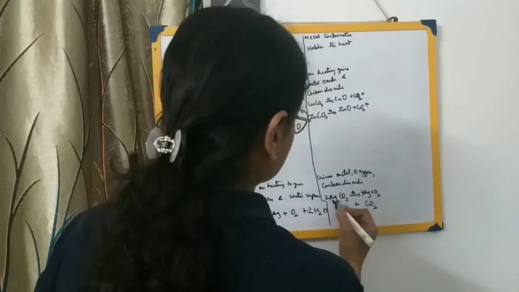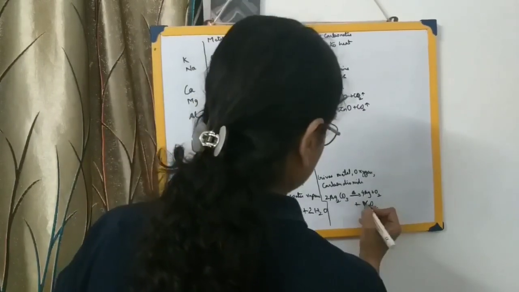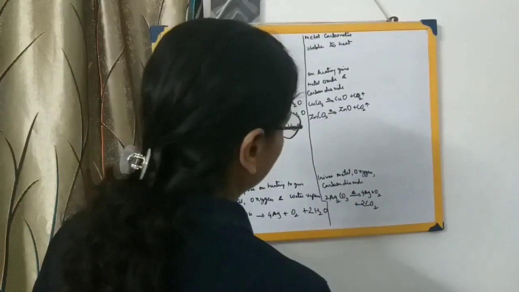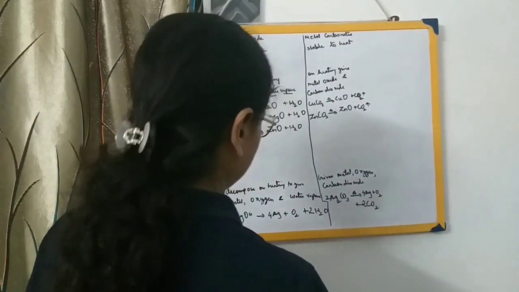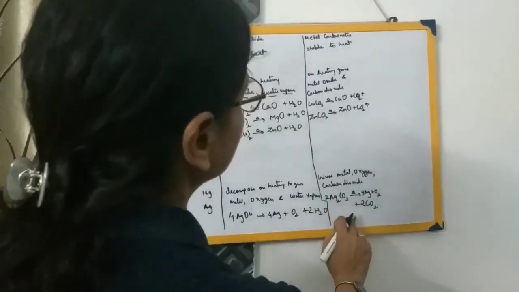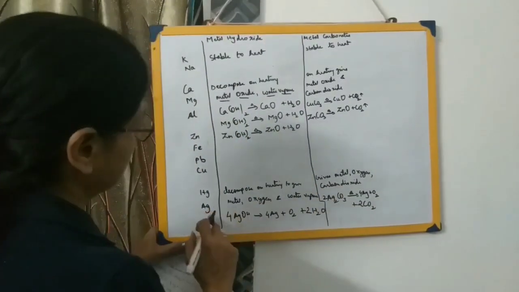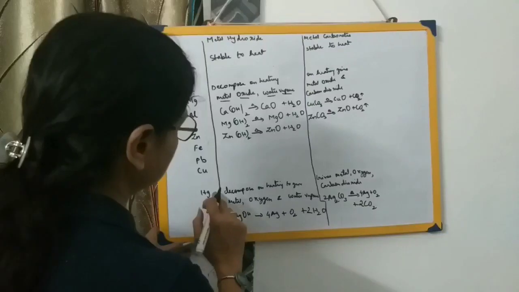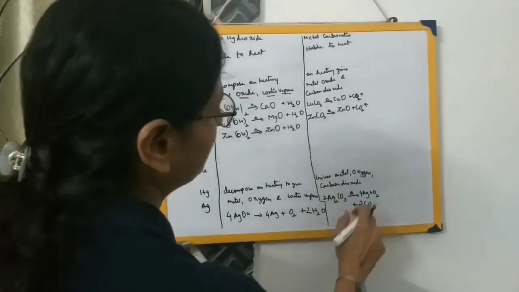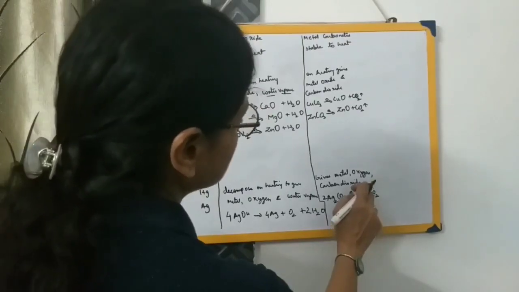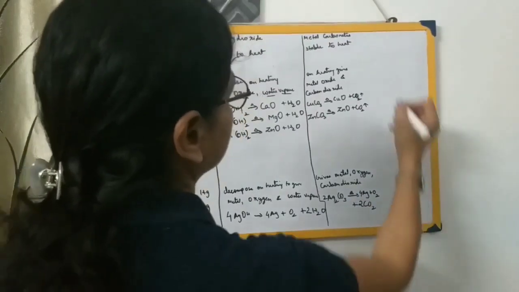Carbon is 2 over here, so this will become 2 over here. Carbon is also balanced. Oxygen is 6, so here oxygen will be 2 and this 4 over here. So it's balanced. So this HgCO3 as well as this Ag2CO3 will form the corresponding metal, oxygen and carbon dioxide.